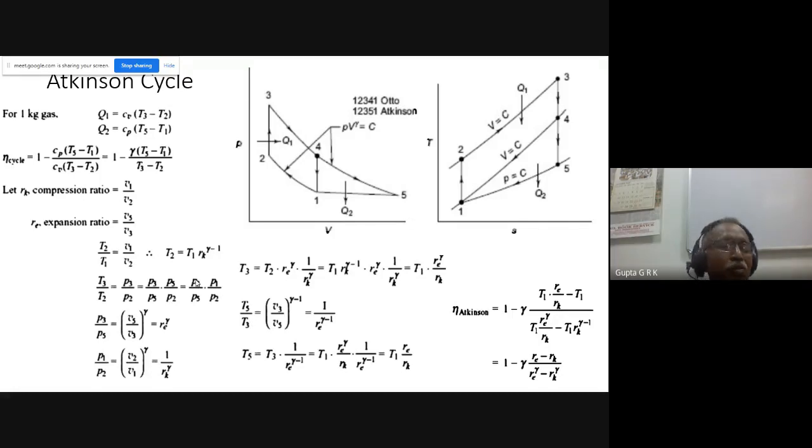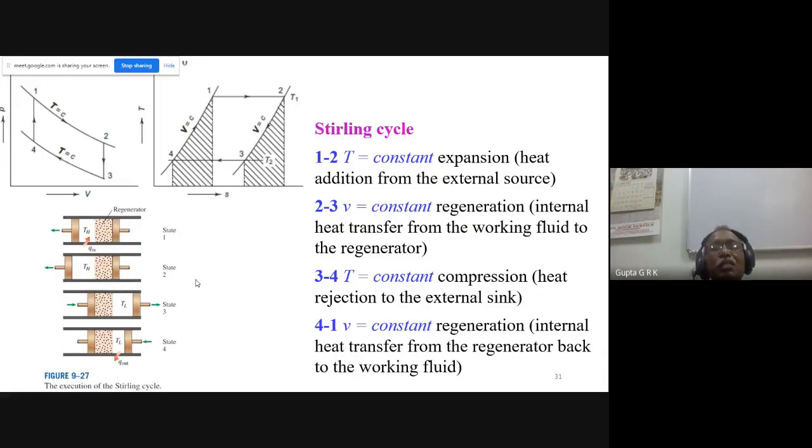We have to know about various cycles. And there are two more cycles we will discuss, which are again ideal cycles, which have efficiency equal to the Carnot efficiency. So we will see them. One is what is called the Stirling cycle. Right? Here there are two isotherms and two isochores. Okay, here we will see how it works. This is the 1, 2, 3, 4 cycle in the PV diagram and also in the TS diagram.